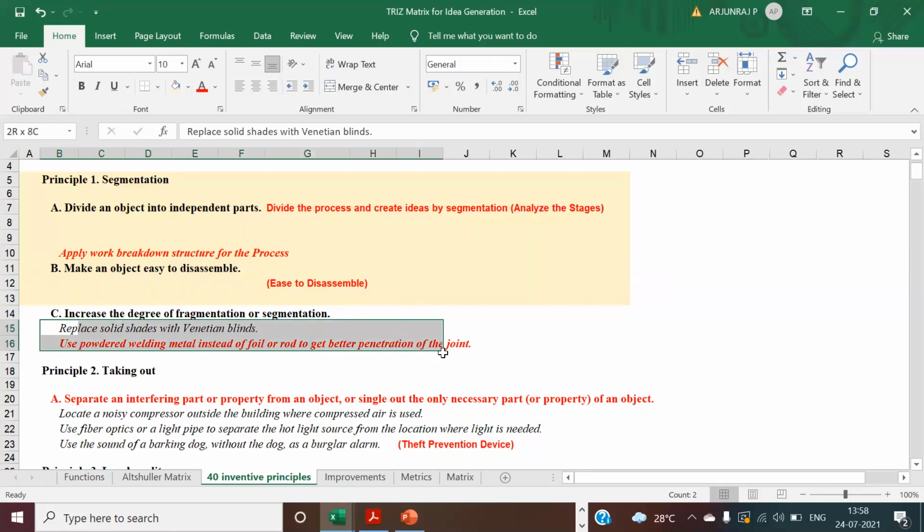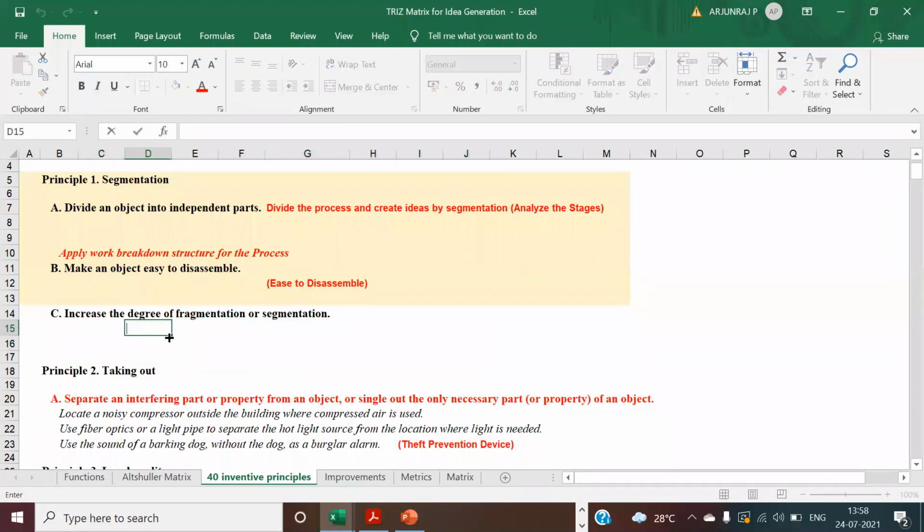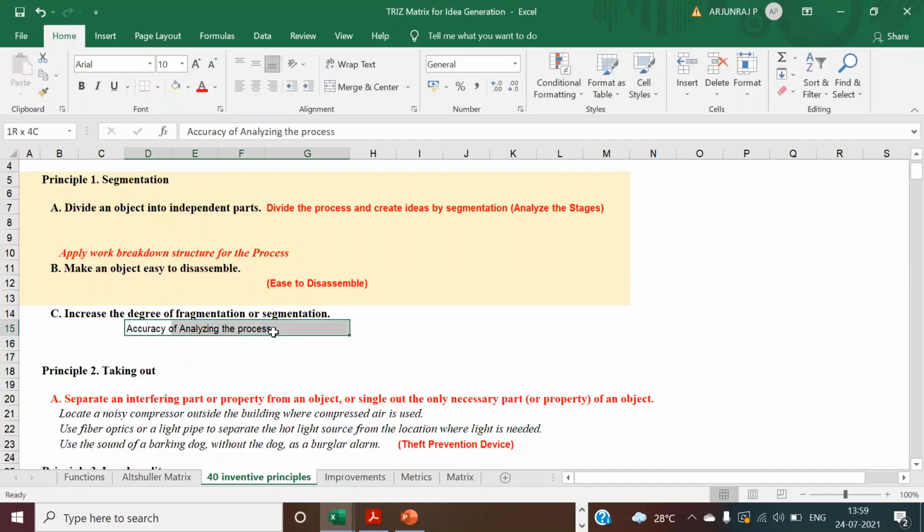In order to get a better process, you have to analyze the stages. So the accuracy of analyzing the process is very important here, so that you can achieve value. Hope I'm making it clear to you.